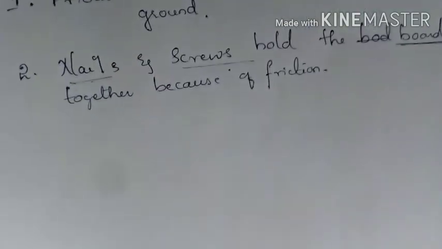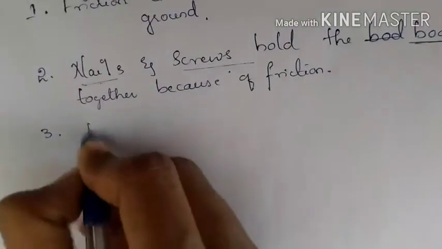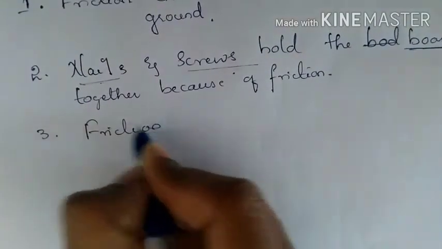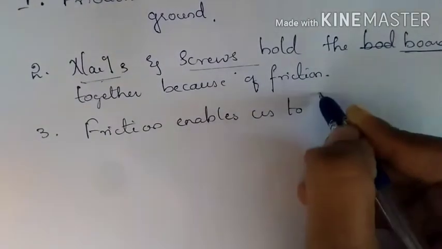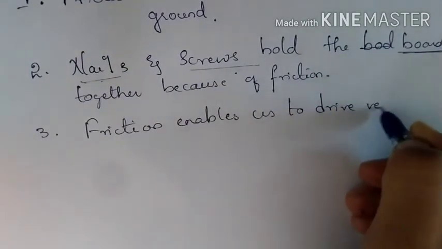Another example is that friction enables us to drive vehicles.